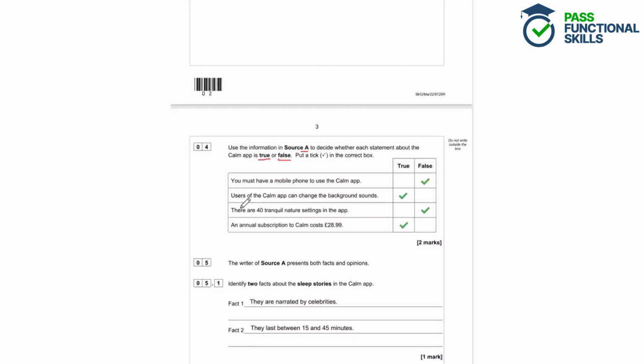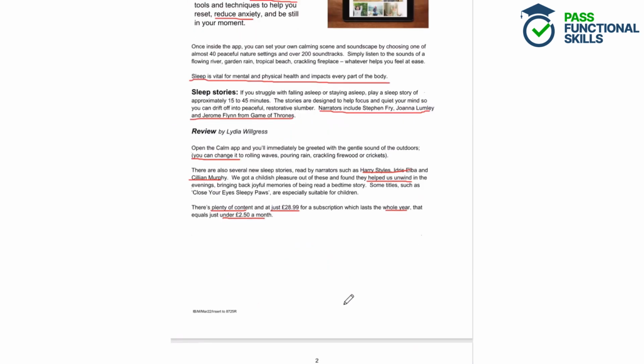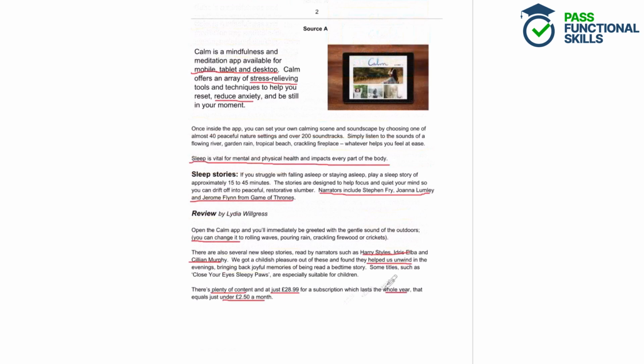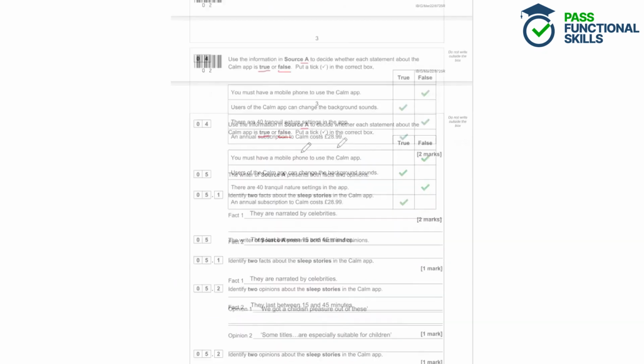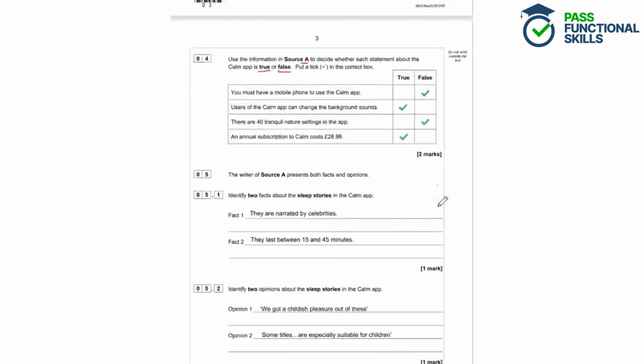The next statement, there are 40 tranquil nature settings in the app. Well, let's look for the nature settings. We see that there are almost 40 peaceful nature settings. And the key word there is almost. That means not quite 40, it might be 38 or 39. So that's false, there are not 40.